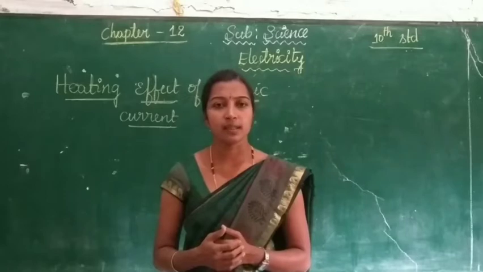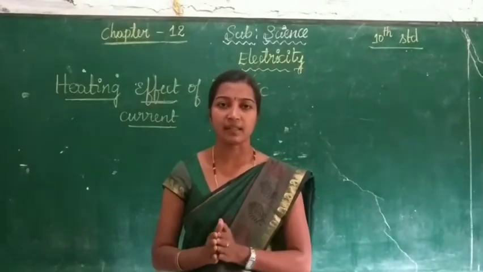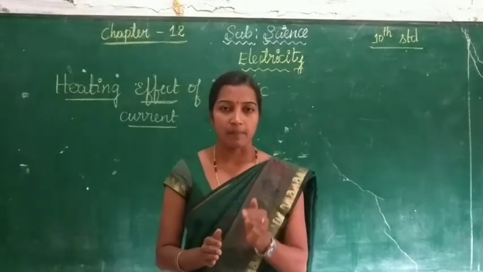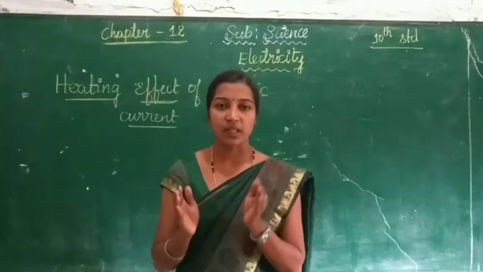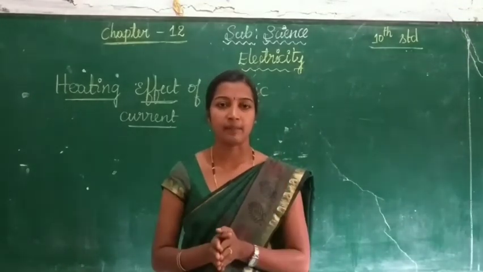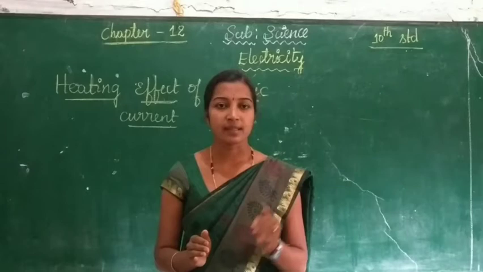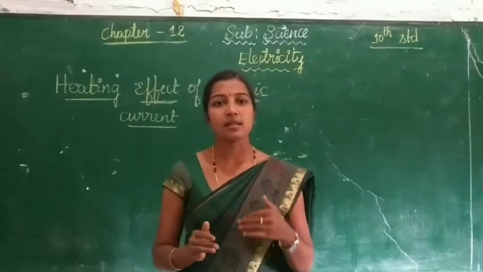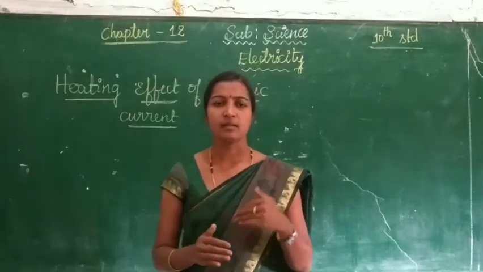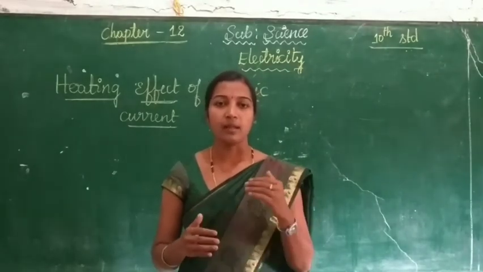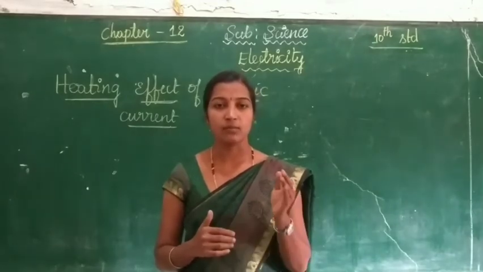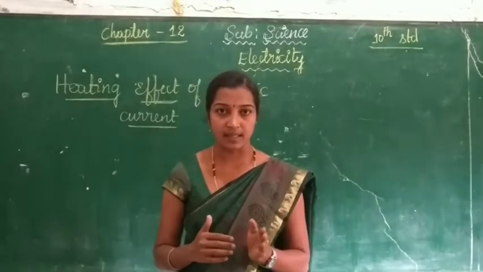Children, you know that a cell or a battery contains some chemicals. By the chemical reaction, the potential difference is maintained at the ends of the battery. When the potential difference is set, the electrons start moving from one end to the other. When the electrons start moving, we say that the current has started. The flow of current takes place.